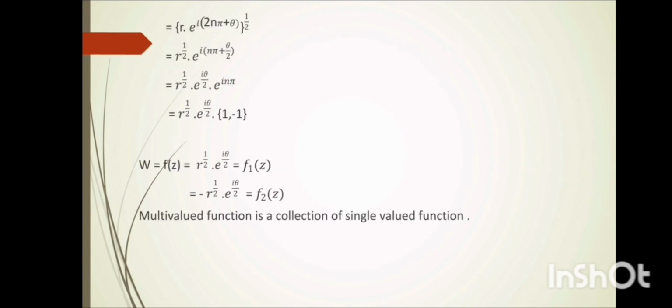So by solving, we get the values r^(1/2) e^(iθ/2) times ±1, where the positive value is known as f1(z) and the negative value is known as f2(z). So a multivalued function is a collection of single valued functions.